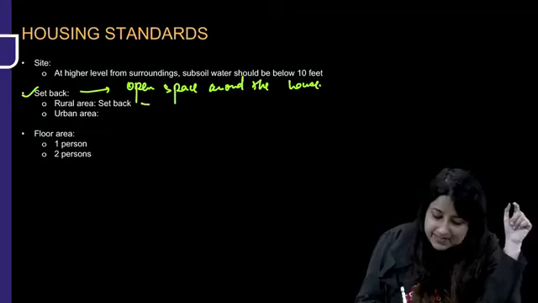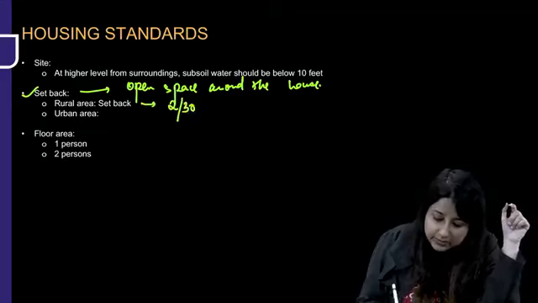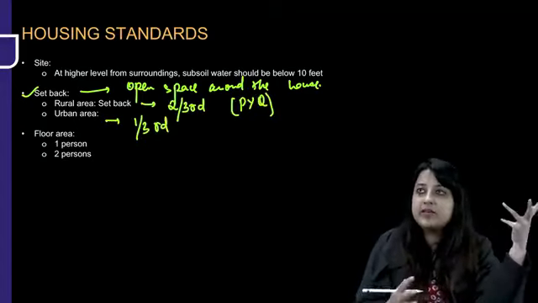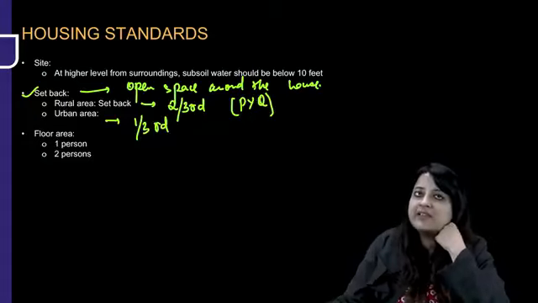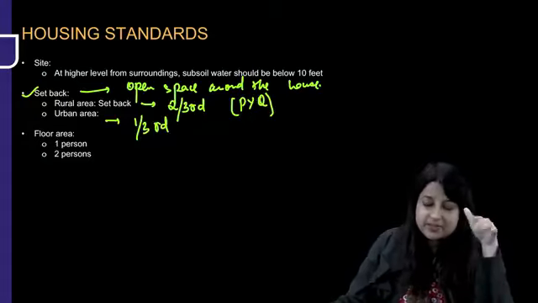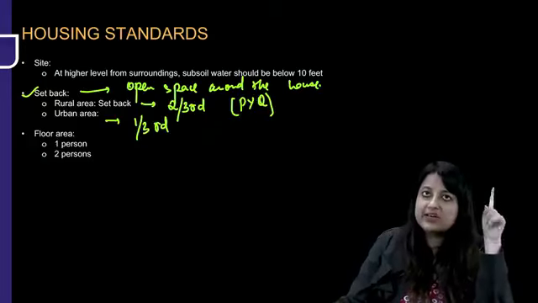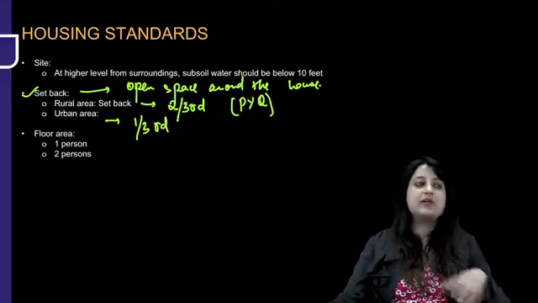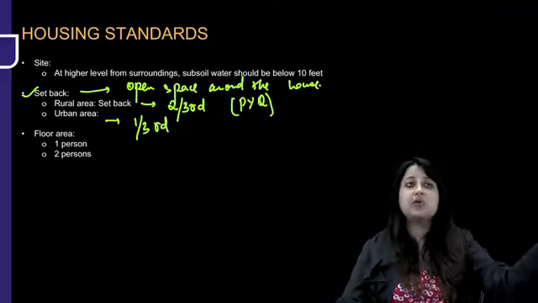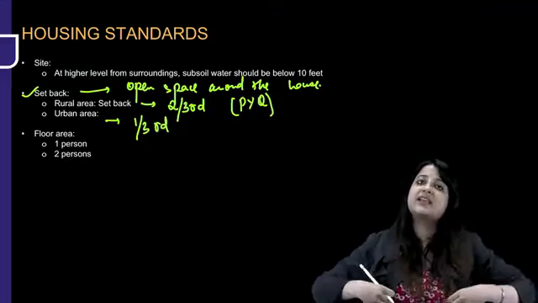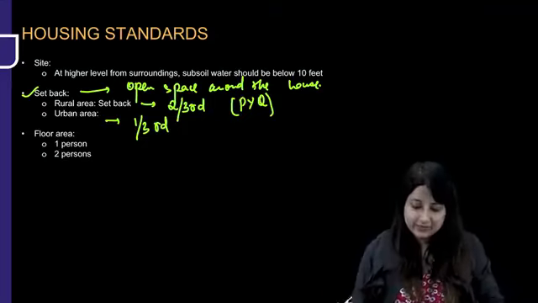So open space in rural area is 2/3. PYQ. Open space in urban area which you can leave is 1/3, because in urban area we don't have any space already. So how can you expect me to leave some space? Still, open space in urban areas which is left around the houses is 1/3. In rural areas, go sit back and relax. You have so much big farm, or farming is being done. So the open space left is 2/3. Just remember it that way.